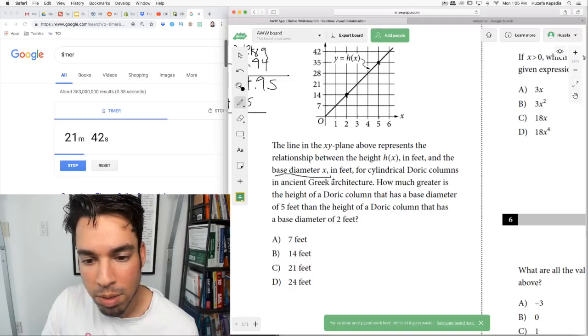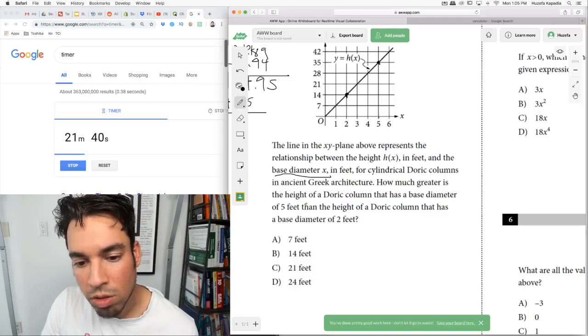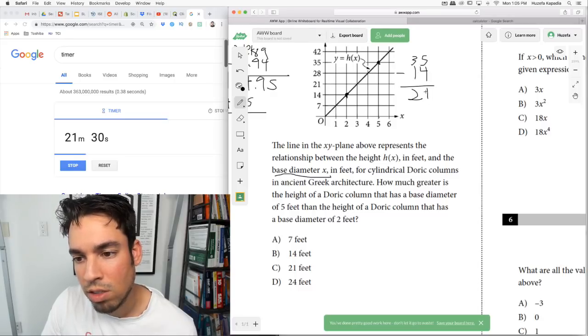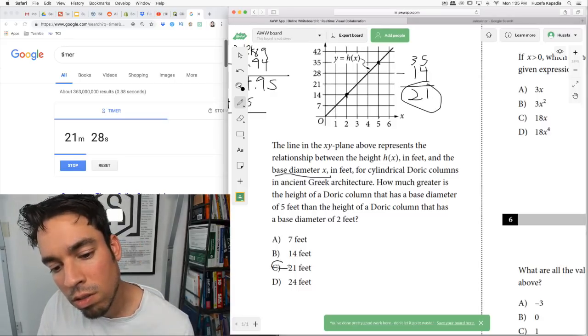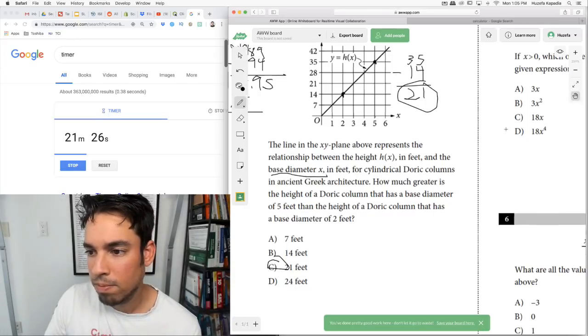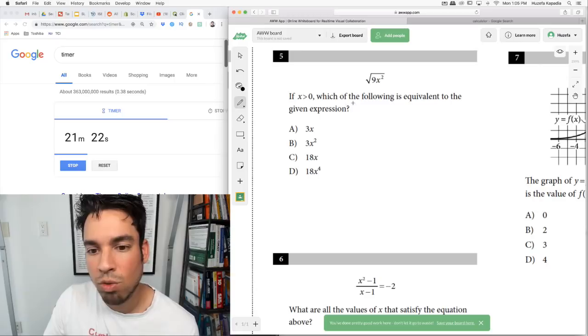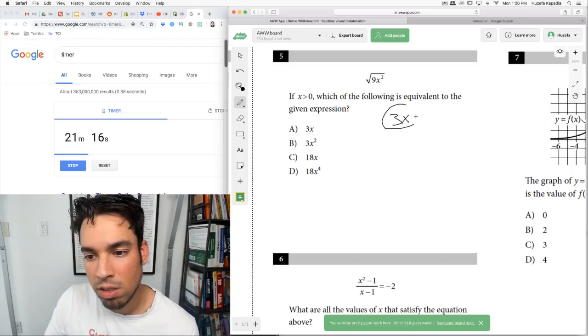Let's make sure I understood everything correctly. The height for base diameter x in feet for cylindrical columns. This one has a height of 35, this one has a height of 14. How much greater? We just subtract, and it's 21. Next, if x is greater than 0, which of the following is equivalent to the given expression? We take the square root of each part. Square root of 9 is 3. Square root of x squared is x. Done.